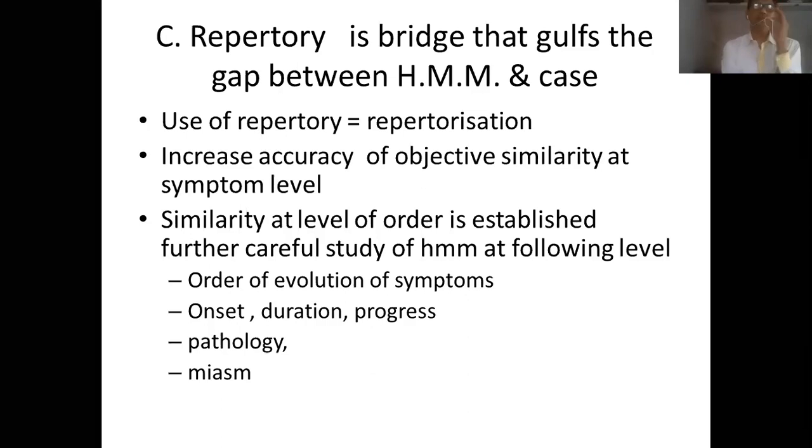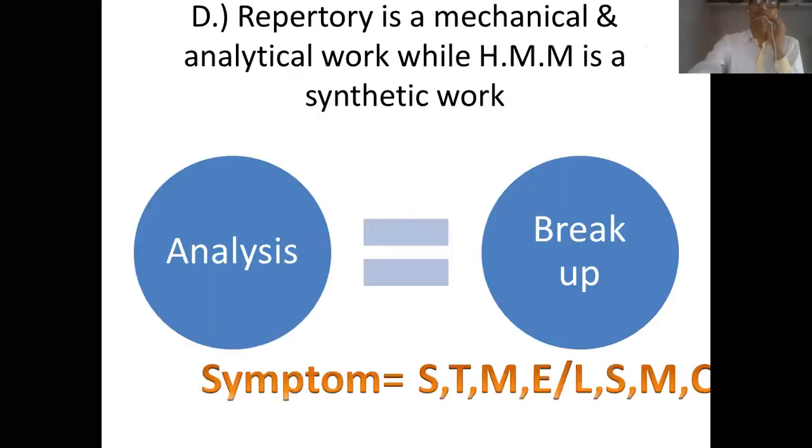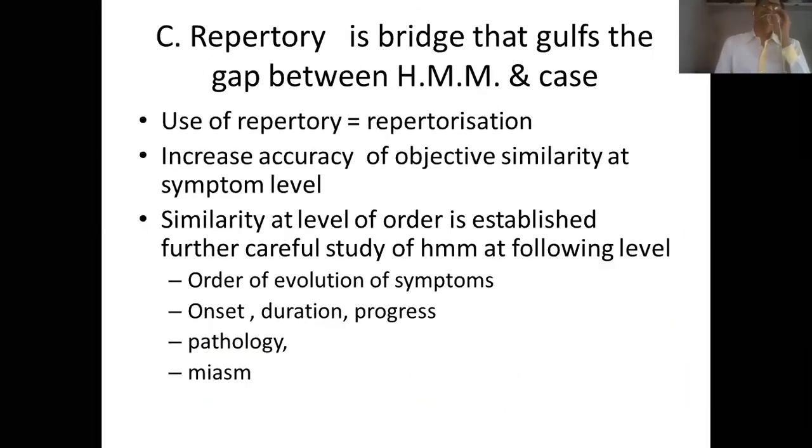So all these things we are going to study at the level of materia medica, and we are going to find out which drug has a similar order of evolution of symptoms, which drug has a similar onset, duration, progress, pathology, and miasm as that of the case, and then we are going to come to the conclusion of the final medicine. So in this way, the use of repertory.